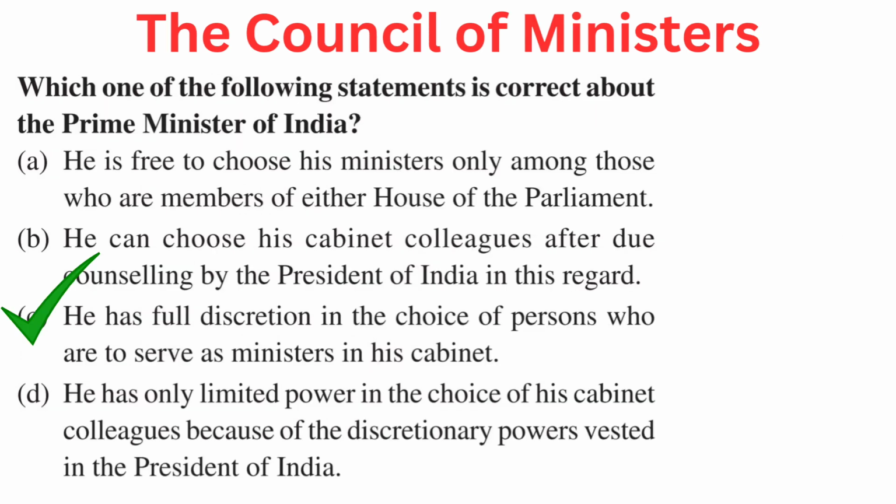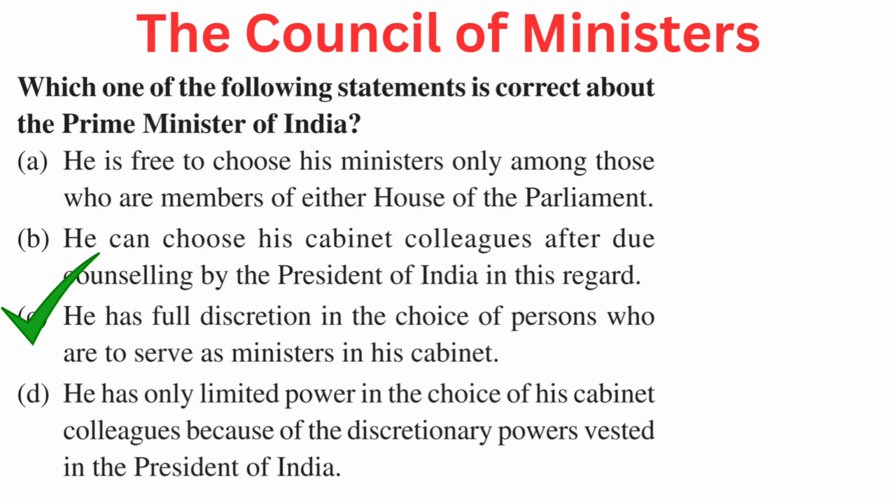Your question is, which one of the following statements is correct about the Prime Minister of India? Your options are A. He is free to choose his ministers only among those who are members of either house of the parliament. B. He can choose his cabinet colleagues after due counselling by the President of India in this regard. C. He has full discretion in the choice of persons who are to serve as ministers in his cabinet. Or D. He has only limited power in the choice of his cabinet colleagues because of the discretionary powers vested in the President of India. Right answer is C. He has full discretion in the choice of persons who are to serve as ministers in his cabinet.